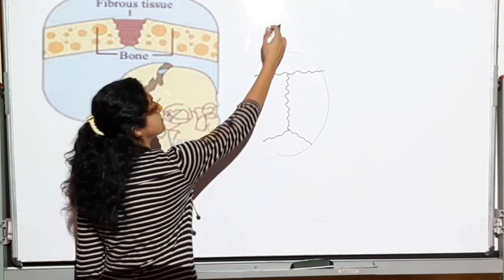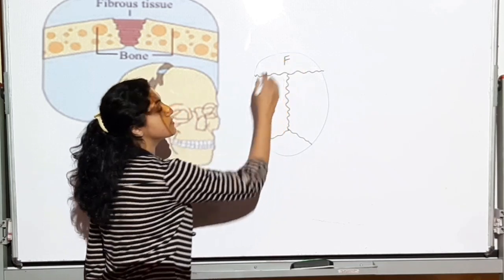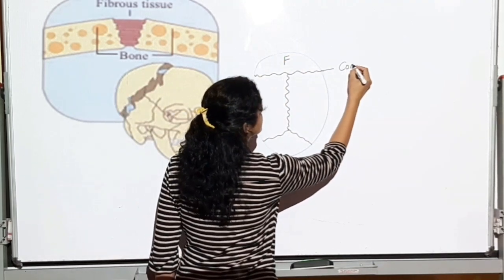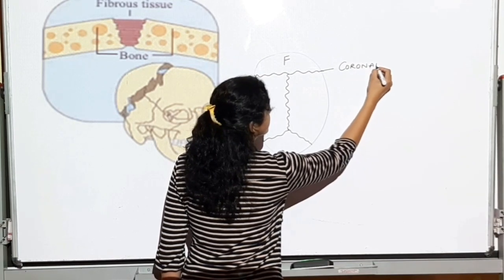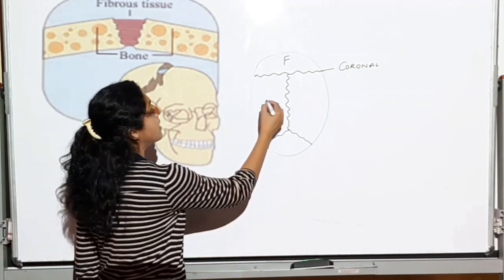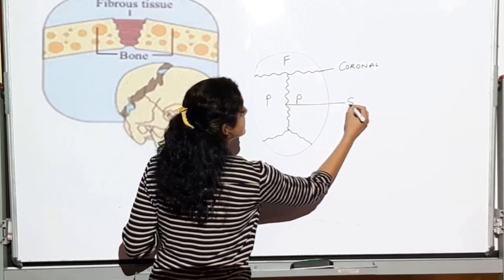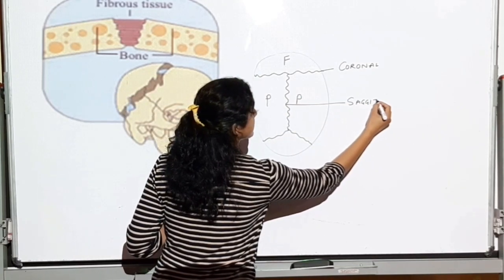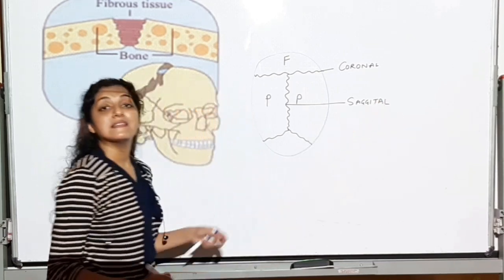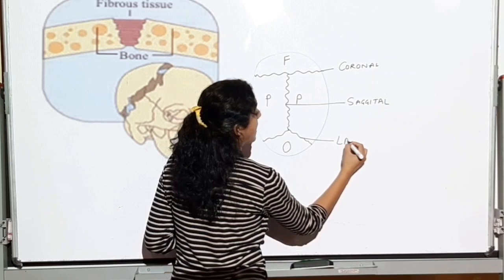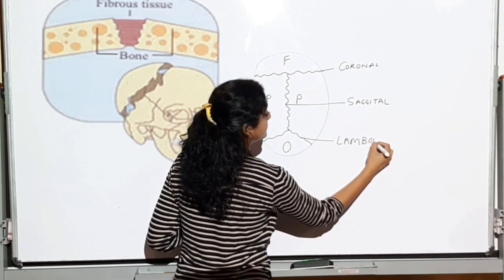So now if this is my anterior view, this becomes my frontal bone and this becomes the coronal suture. These are my two parietals, so this becomes my sagittal suture. This is my occipital bone, so this becomes the lambdoidal suture.